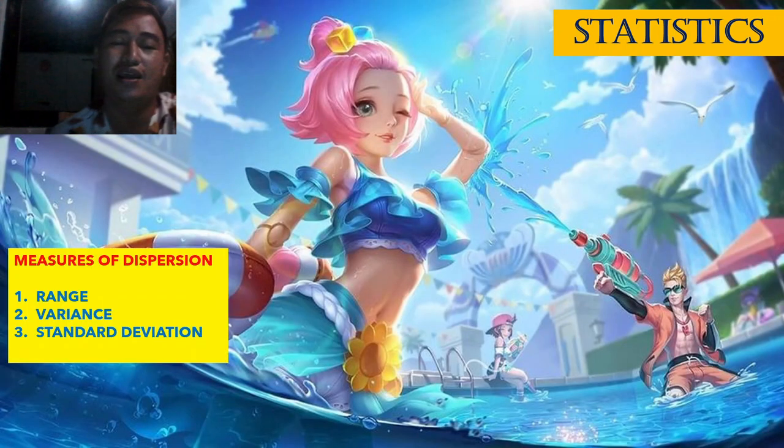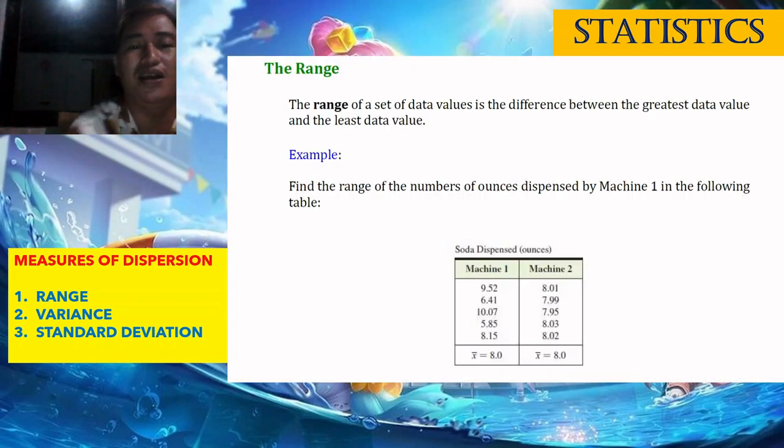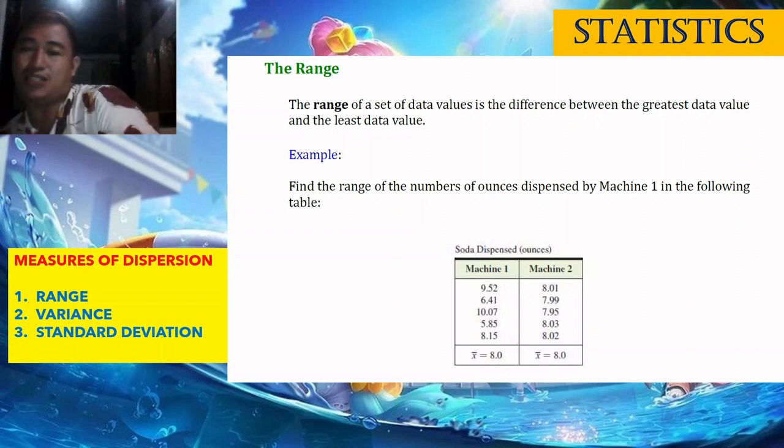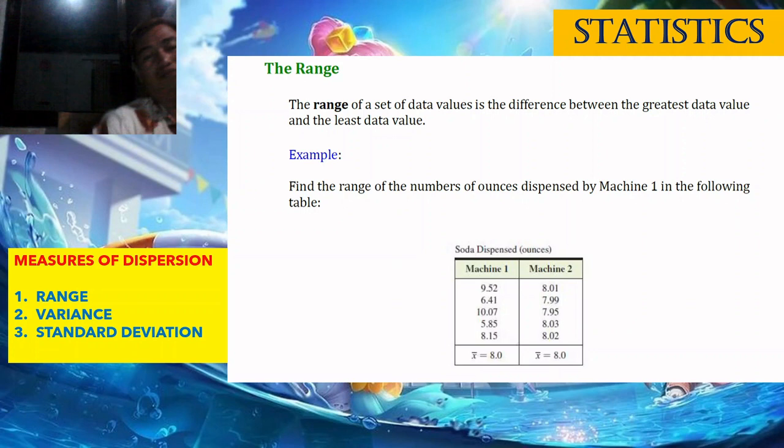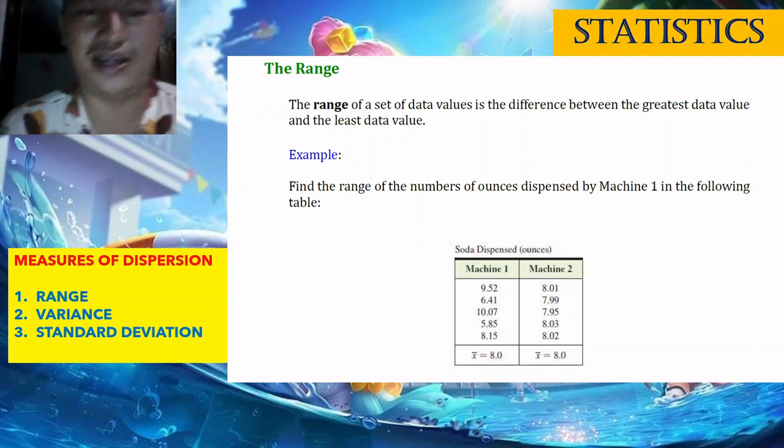Okay? Next, measures of dispersion. First is the range, then the variance, and then the standard deviation. We will consider just these three. The range of a set of data values is the difference between the greatest data value and the least data value. So what we do for the range is find the largest, then subtract the smallest in the data.